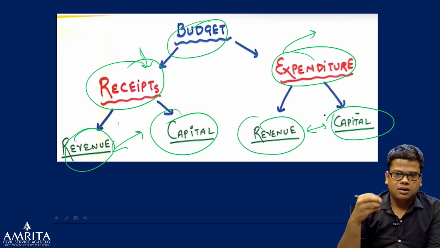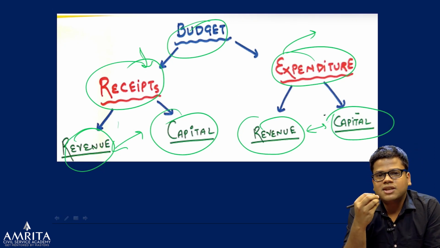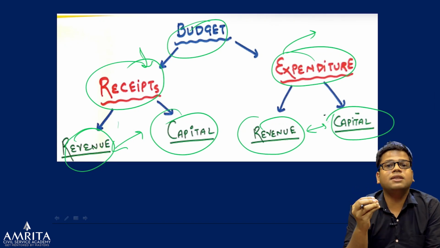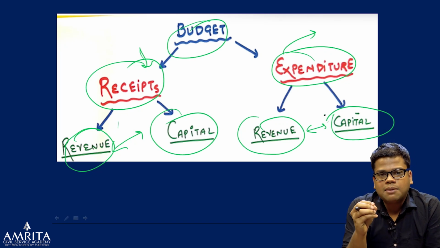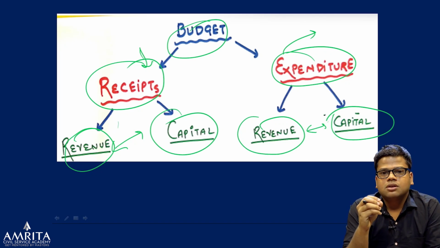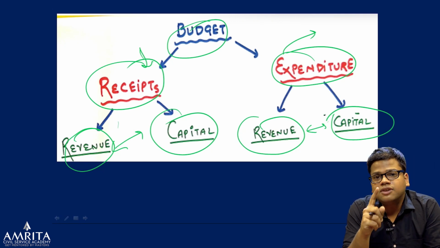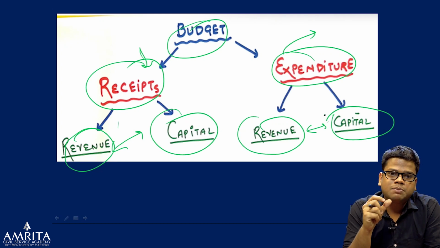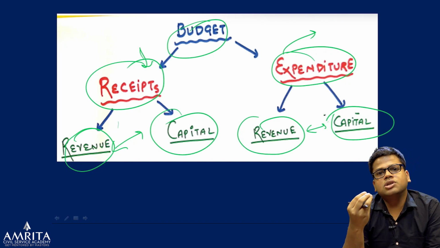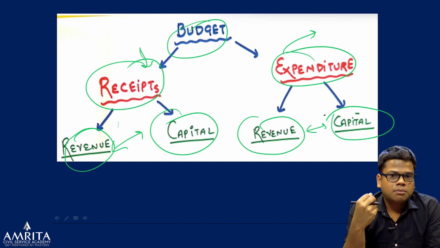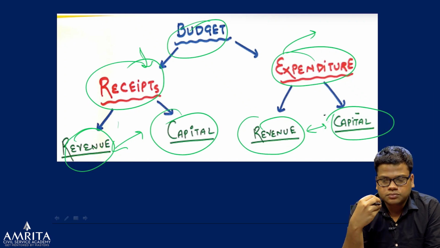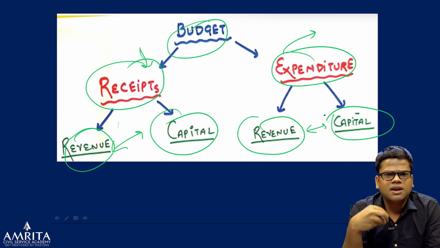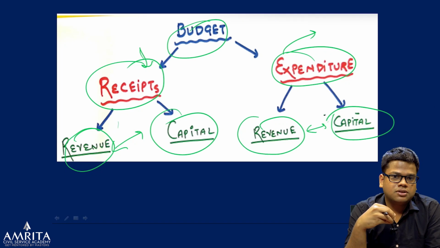I have discussed that with an example. What is capital? Suppose this institution spends 1 lakh rupees buying this camera. This camera is an asset for them, so they have bought an asset. This is a capital expenditure. Similarly, this institution pays me a salary also. That is recurring money, and for that they are not creating an asset. They are paying me every month. So that is a revenue expenditure.